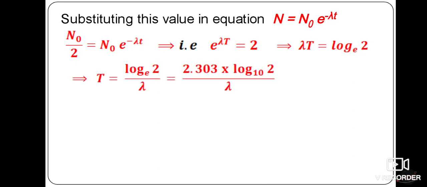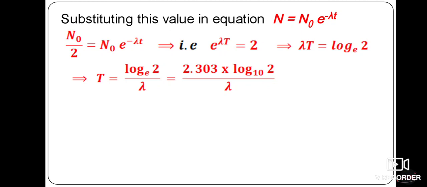For the half-life value we have to calculate, capital T is equal to log 2 to the base e whole divided by lambda. Then whenever you convert log to the base e to log to the base 10, you have to multiply with a factor 2.303. Already you know this.